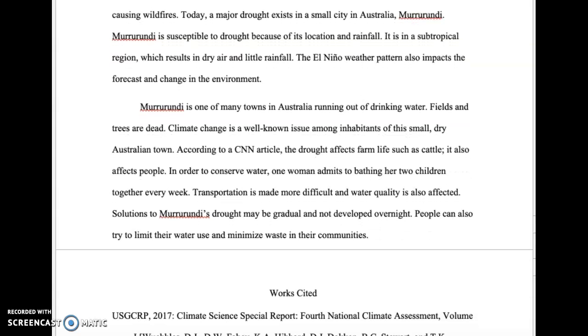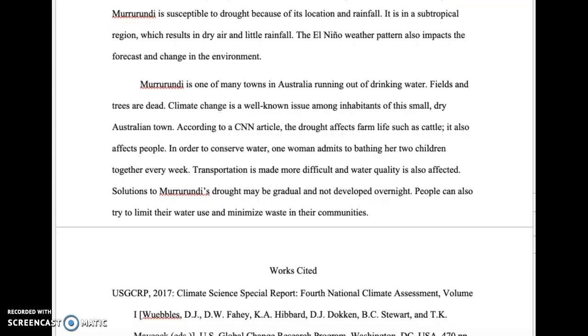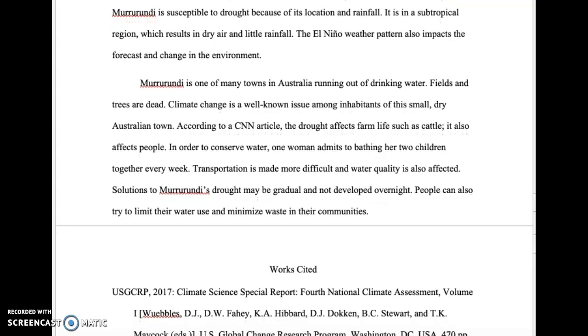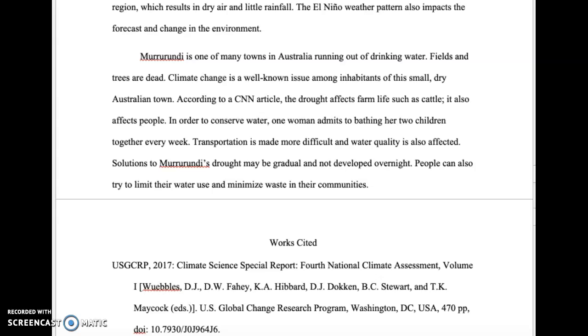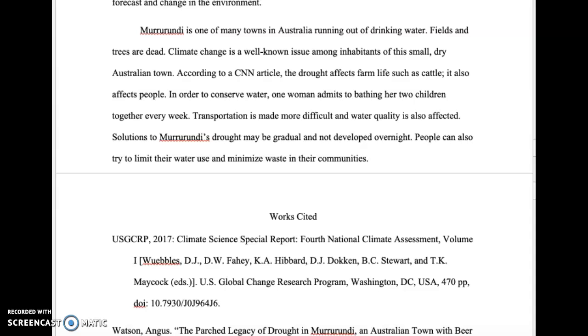Today, a major drought exists in a small city in Australia, Murrurundi. Murrurundi is susceptible to drought because of its location and rainfall. It is in a subtropical region, which results in dry air and little rainfall. The El Niño weather pattern also impacts the forecast and change in the environment.